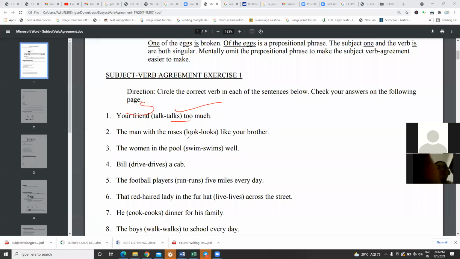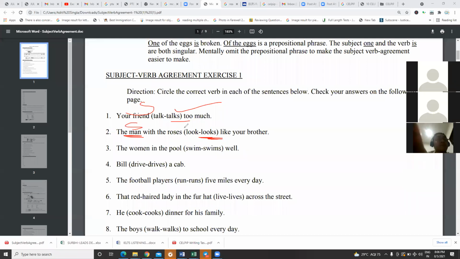The man with the roses. What is the subject, guys? Man. So the answer is going to be? Looks. Because it's singular. Now do question number 3 by yourself and post your doubts and your answers in the comment section. Please use the comment section.